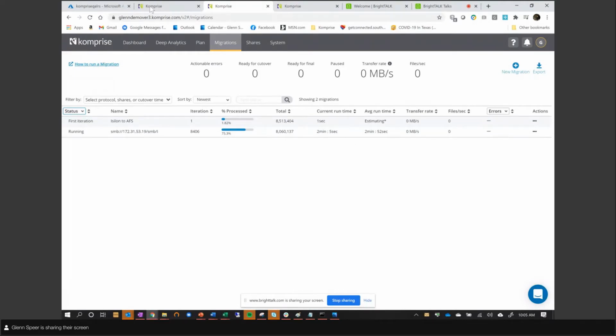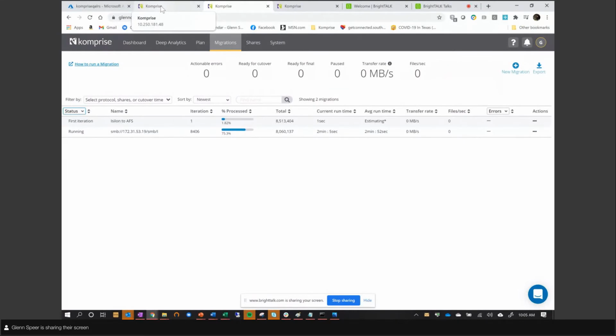Well, let me add one more thing to that, Glenn. Could we just do the migration and use this as a second copy, just if we want another copy offsite from our on-prem? Yeah. Good point, Randy. The migration capability can also be used to replicate data and keep a secondary copy of the data in the cloud. That data you can read and write to and do everything you need to do on that cloud copy, same as if it was on-prem.